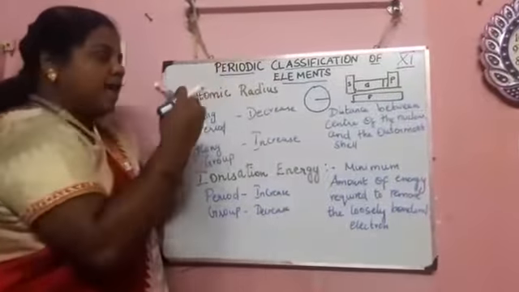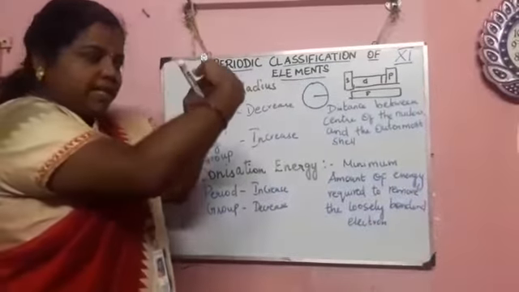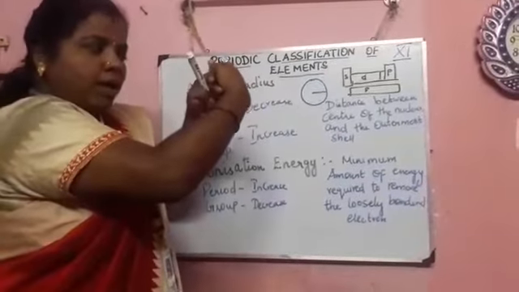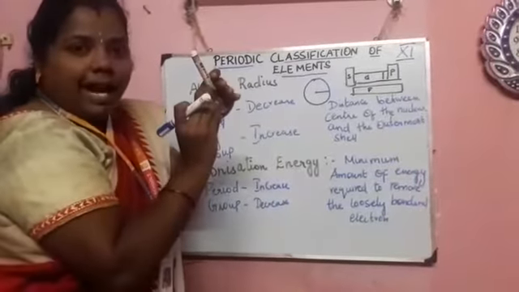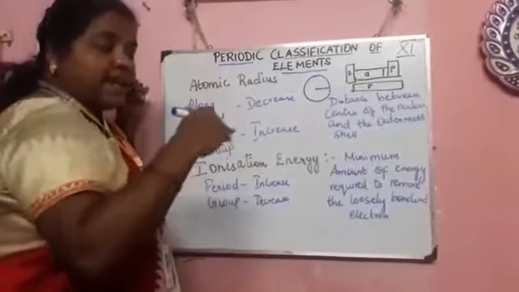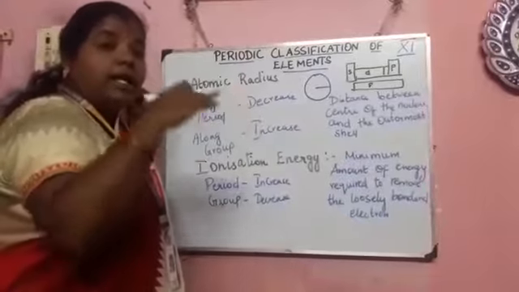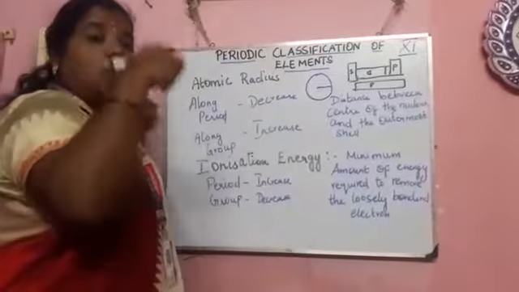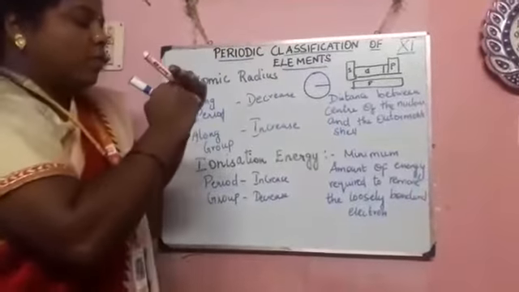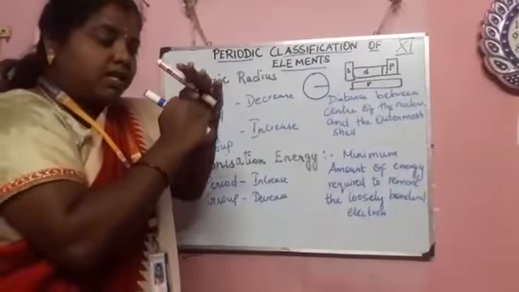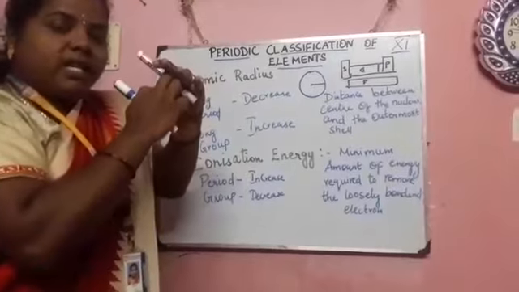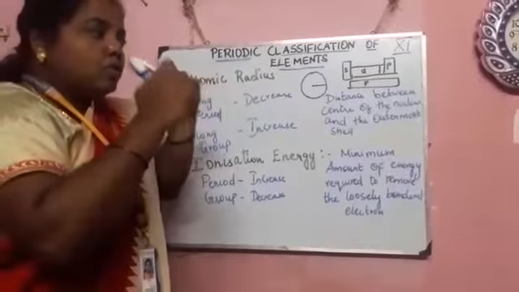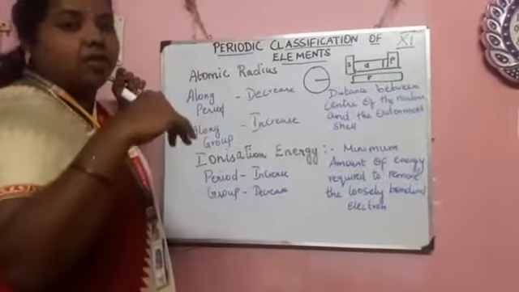So S block as well as P block elements are next to one another. But at the same time the atomic number is also increased. The protons have increased. So when the protons are increased, the nucleus present at the center obviously attracts the electrons towards itself. So the radius is decreased.